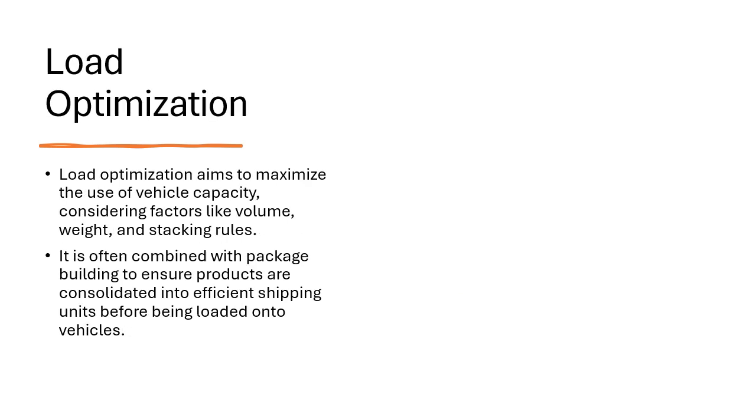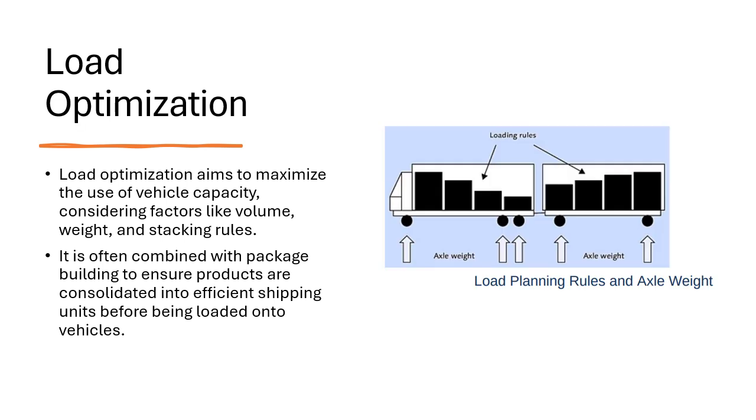Next is load optimization. So this ensures that the physical arrangement of items within the vehicle is as efficient as possible, which minimizes wasted space while adhering to weight and size constraints. So this image shows the rules for load planning, including axle distribution, which also ensures the vehicle load is balanced and prevents overloading on any single axle.